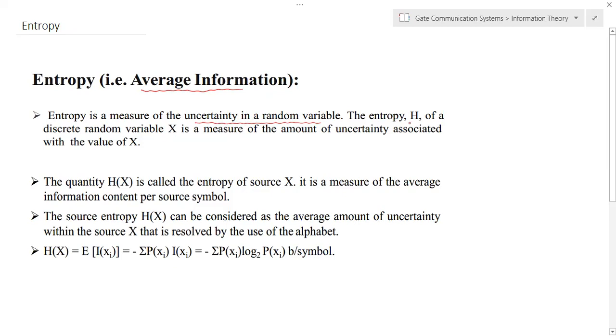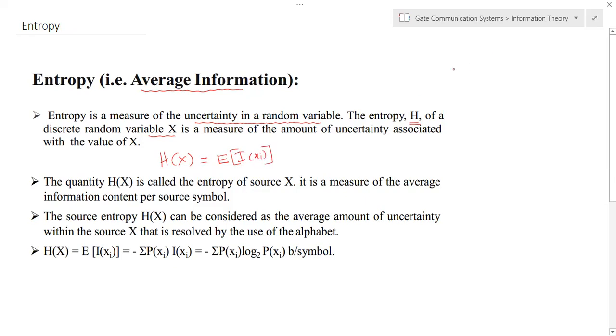So normally we will denote it by the letter H. Okay. So for a discrete random variable X, a measure of the amount of uncertainty associated with the random value of X, we'll call it H of X. So we will define this average information or entropy as H of X. Or in other words, this is the expectation of the information I of X. Okay.